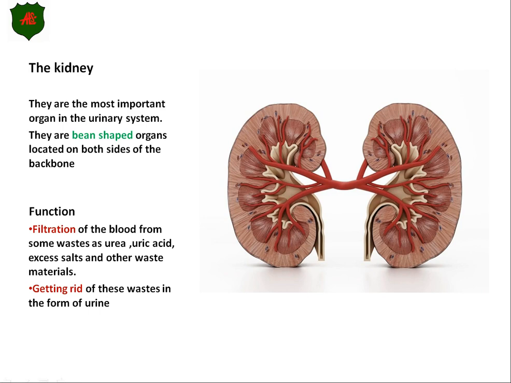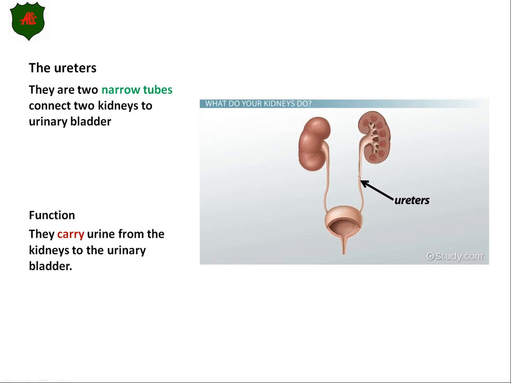Now let's talk about the second part. If you have your booklet with you, on page number 17, you will see below the two kidneys, which look like bean-shaped organs, something that looks like a tube, a very narrow tube, two narrow tubes actually. You will find that the label on them is called ureter, right? That's correct. So the second part of your urinary system is called the ureters. Yes, that's correct. Thank you so much.